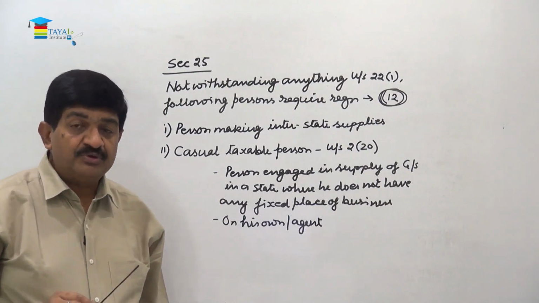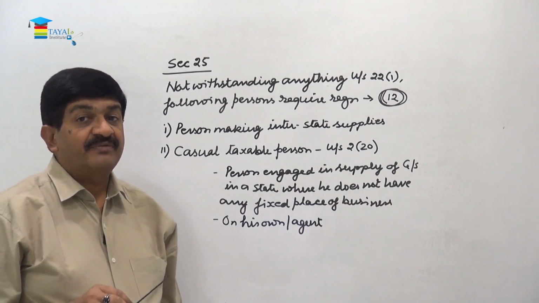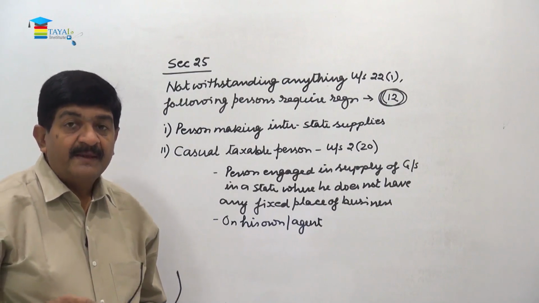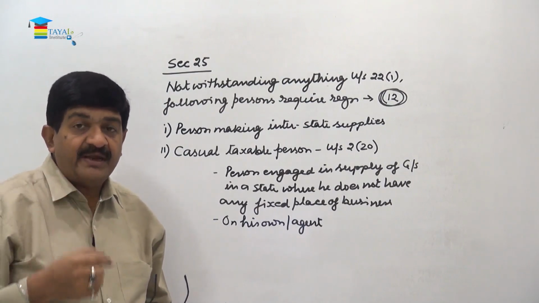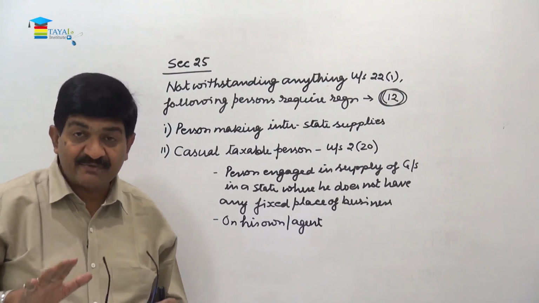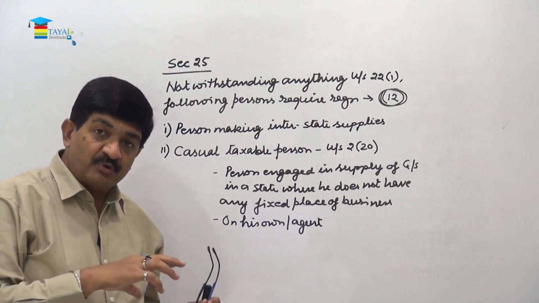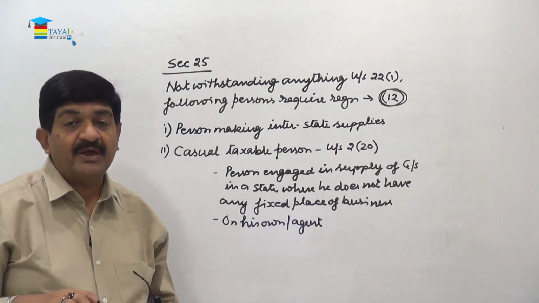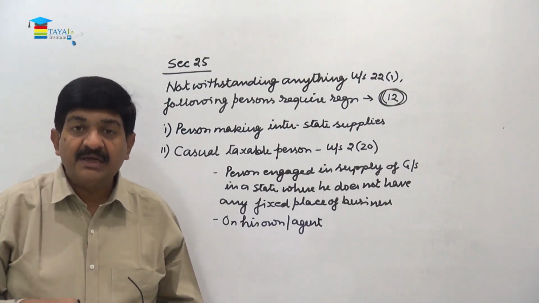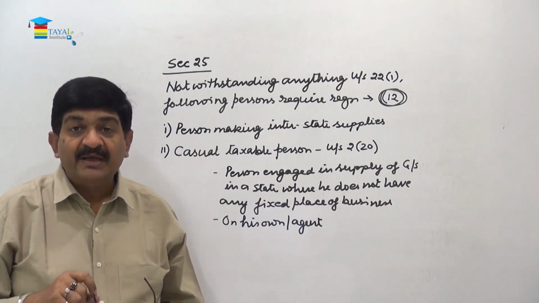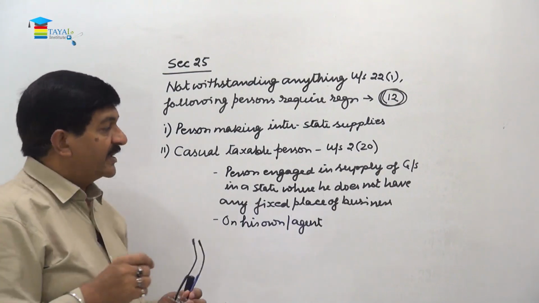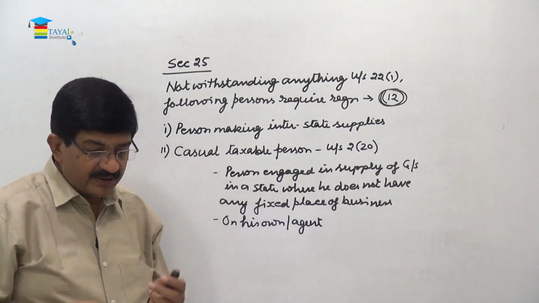So one person who is already registered, say in the state of Rajasthan, does not generally make interstate supplies. He comes to the state, comes to Mumbai, and here he enters into the transaction with certain people, and then he is making the supply here itself within the state. So he will procure the goods from Rajasthan, then bring it here, and then from here he is going to make a supply. Then he is also required to have a registration in the state of Maharashtra, because that is an intra-state supply, and if he is not registered in the state, then the tax will not be paid. So that's why even a casual taxable person is also required to be registered.